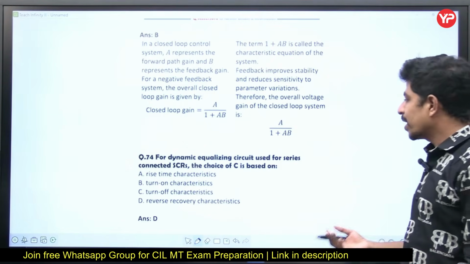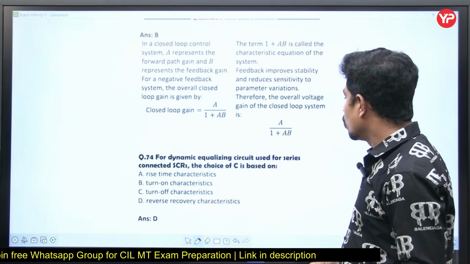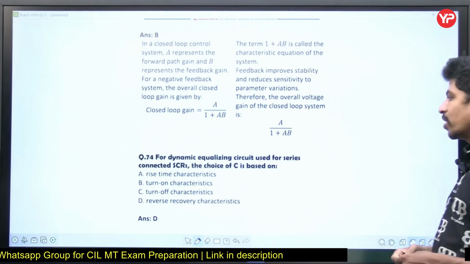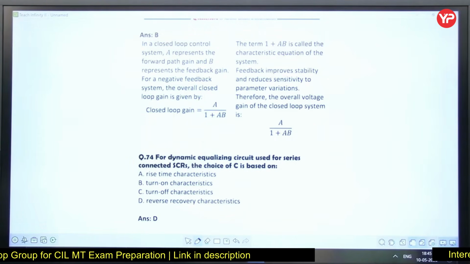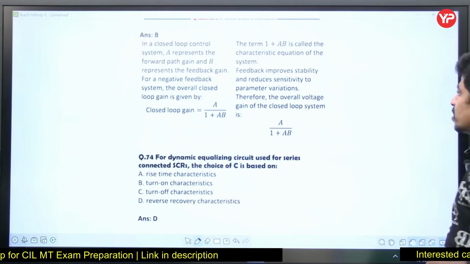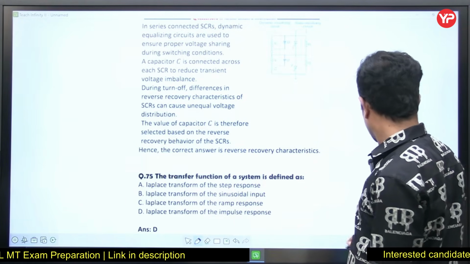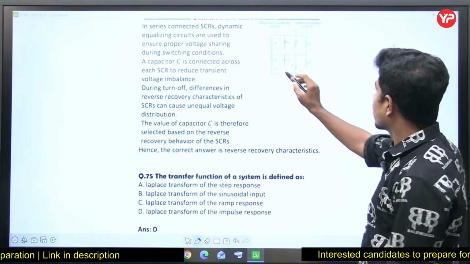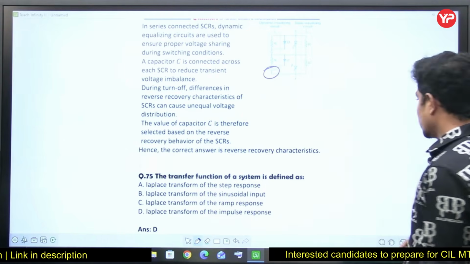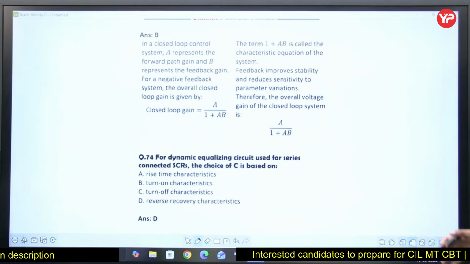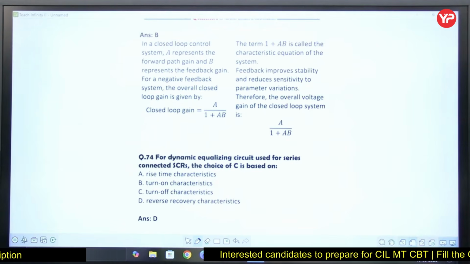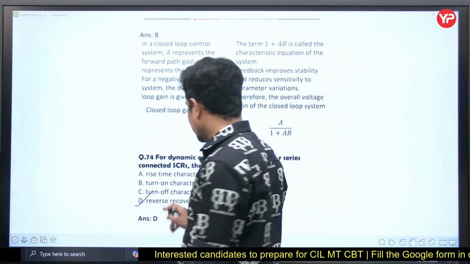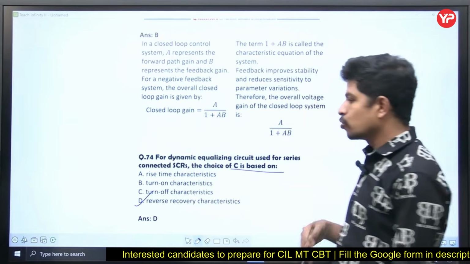For the dynamic equalizing circuit used for series connected SCRs, the choice of C is based on, see, the capacitor. The circuit is not properly visible, but here is the capacitance. The choice of capacitance is based on reverse recovery characteristics. Based on that, we are going to choose the capacitance.